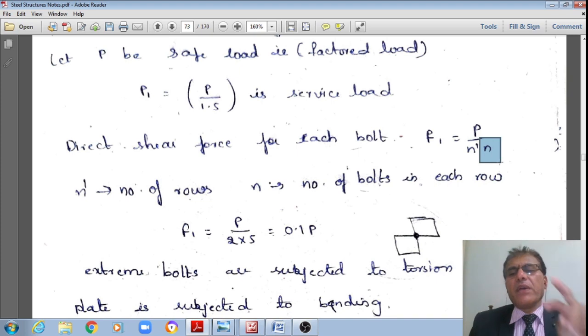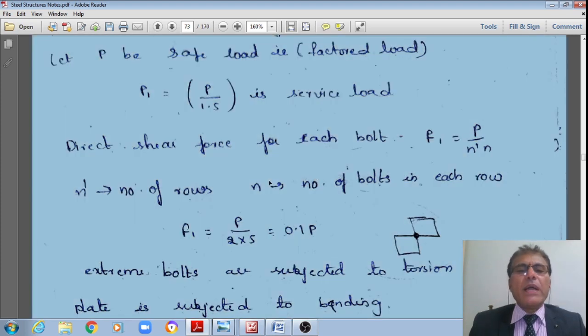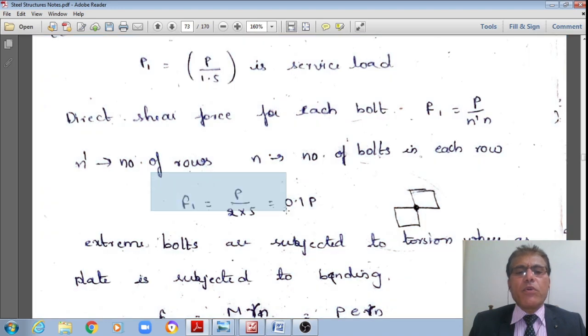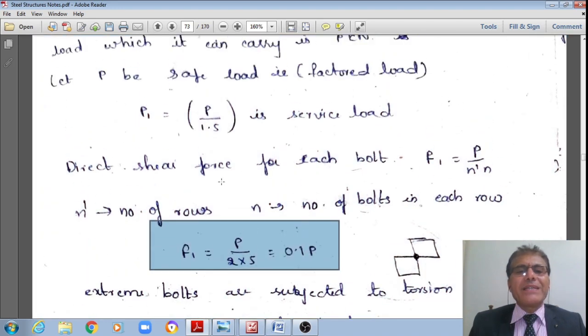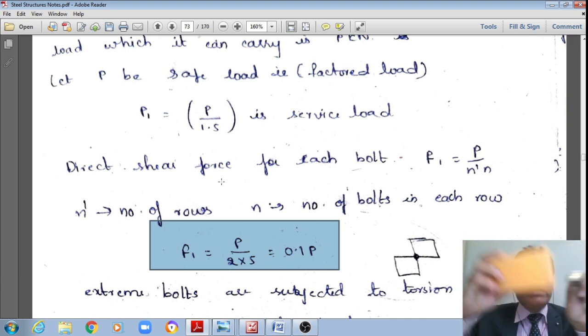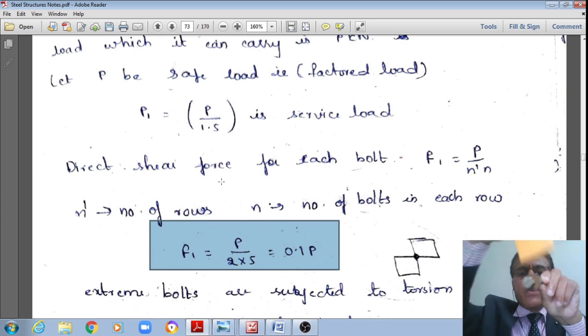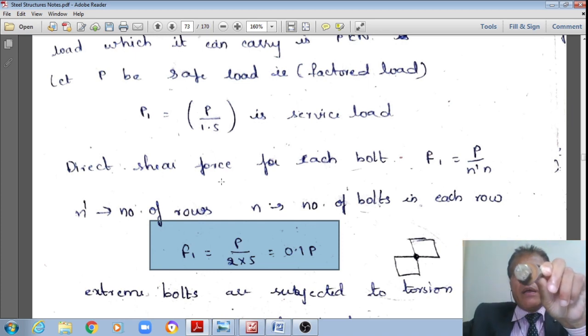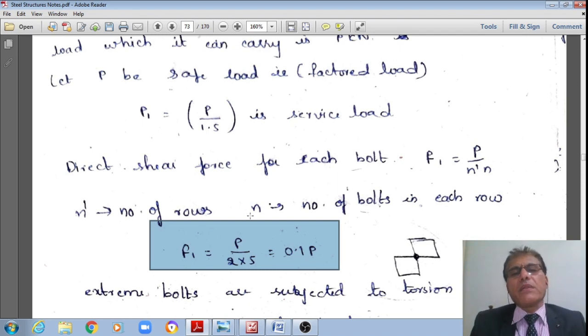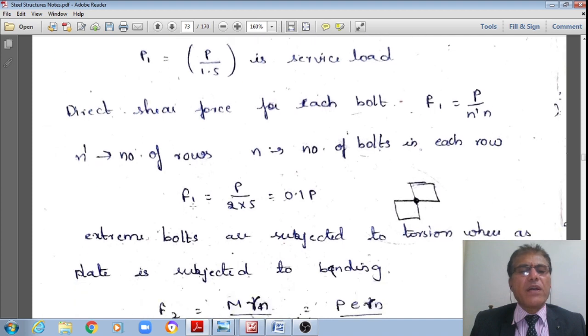For our problem N is 5. Therefore 5 multiplied by 2, in total I have 10 bolts. Therefore the direct shear force in each bolt is equal to 0.1 P, where P is the safe load or the factored load.